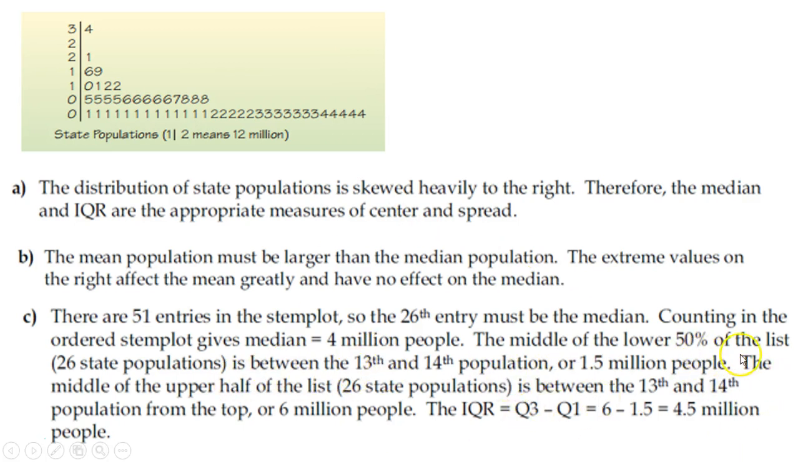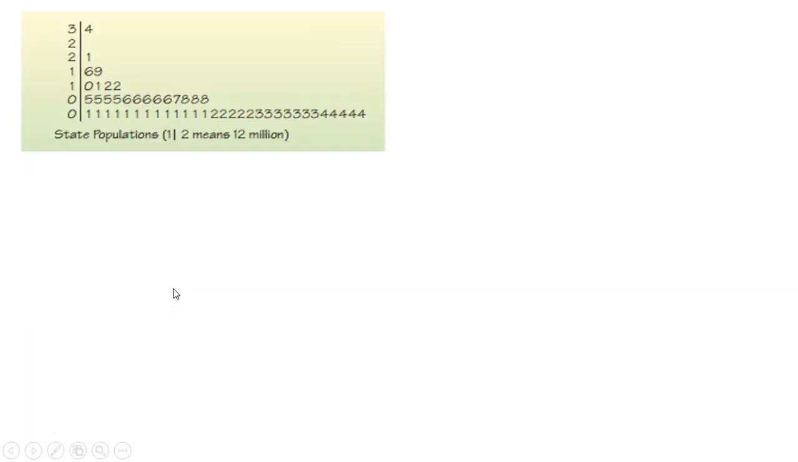Sorry, the 13th and the 14th in the list, which is about 1.5 million. Then for the upper 50%, between those 26, the 13th and 14th one there, that's around 6. Basically, you count, you find the middle to be around there, and then you find the middle of those to get your quartile range, roughly 4.5 million. You could also just plug all these values into your calculator, and it would tell you the median and the interquartile range as well.